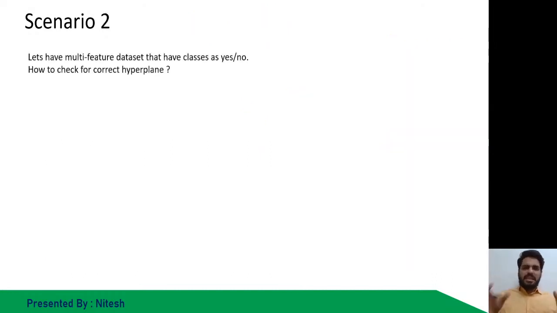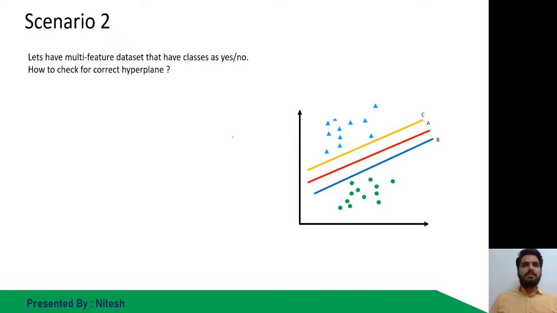Scenario 2, same thing. SVM is training on the data, and we have to tell whether he will buy the ice cream, yes or no. Now A, B, C. What do you think is the best one?